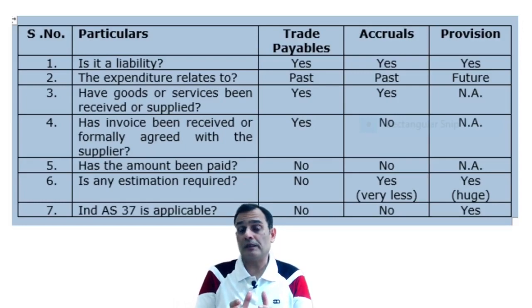Now, what is the consequential impact? If the invoice has been received, then there is no estimation required, because you know the definite amount of liability which you need to pay. But in terms of accrual, the invoice would not have been received, so it would require an estimation. But remember, the level of estimation required in terms of accrual is very less as compared to provision. When you look at the concept of provision, the level of estimation required is substantial, huge in nature. Accruals would require estimation, but the level is pretty less.